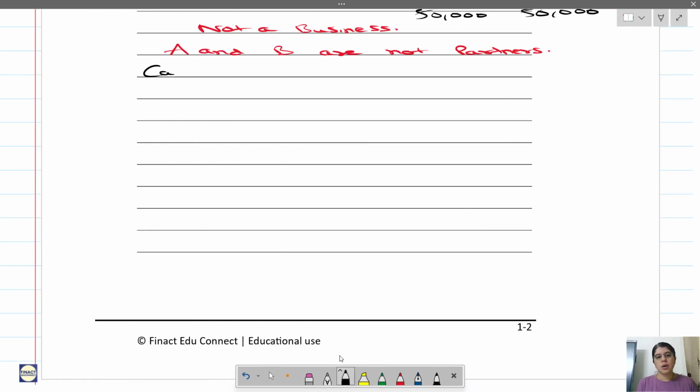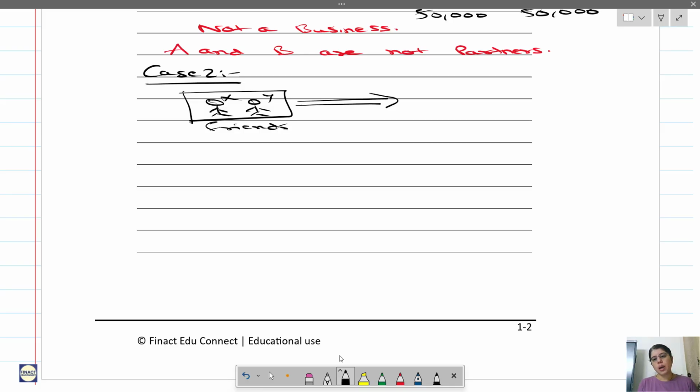Now case 2. Let us take an example of X and Y. X and Y are friends, and they contribute some amount to open a public library.